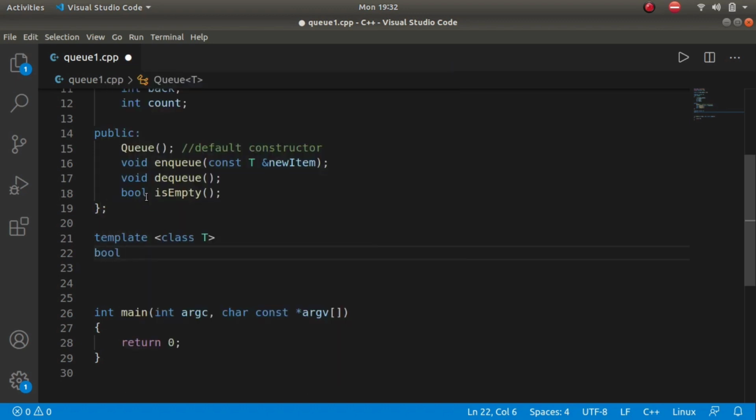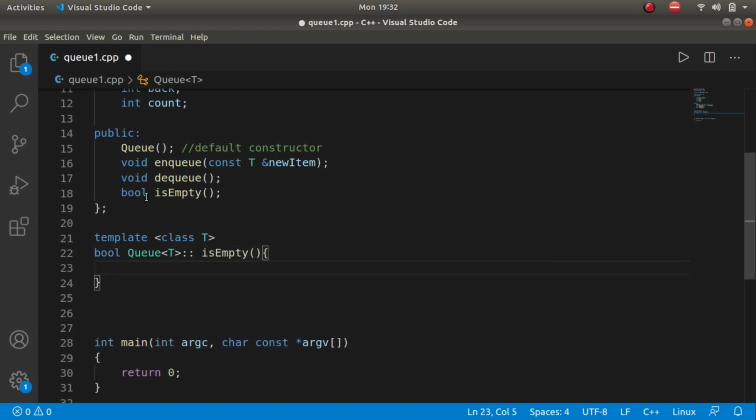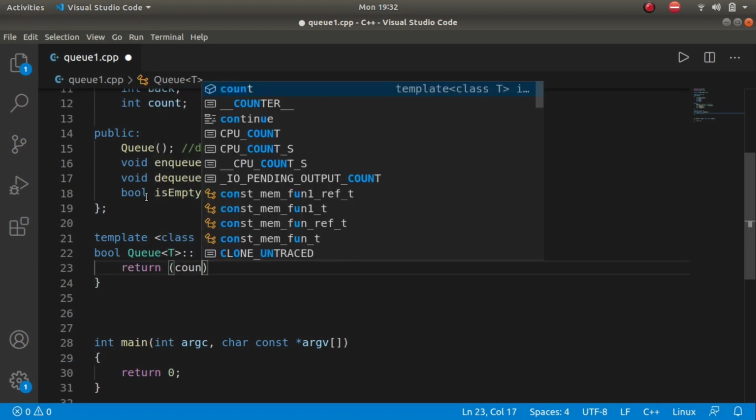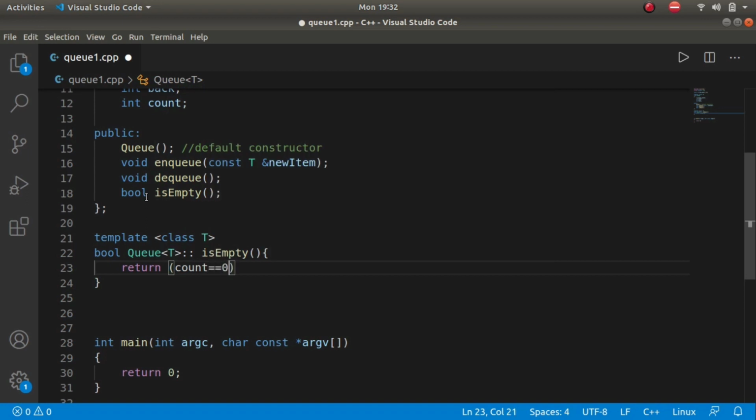So bool Q of generic type T, scope resolution, and then is empty. Inside braces we will return a simple expression, return count equal to 0. That's it, right?